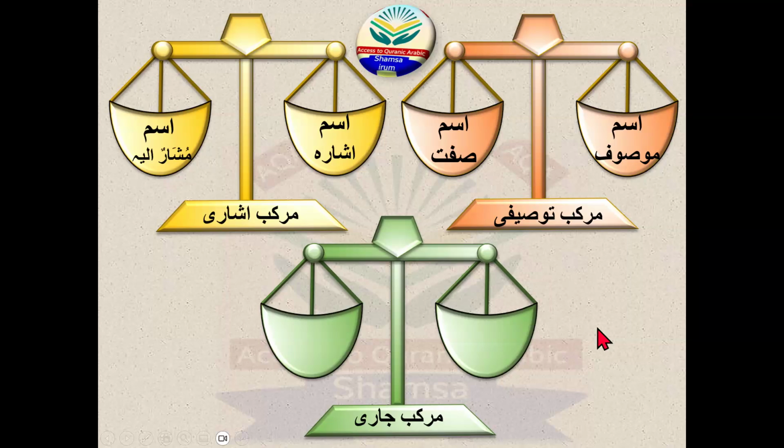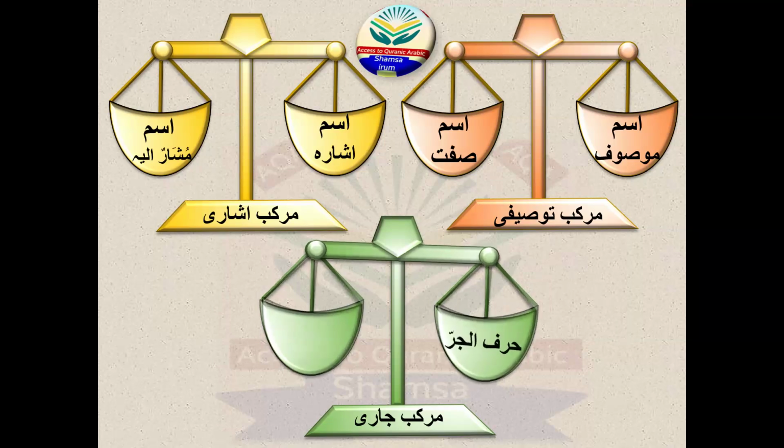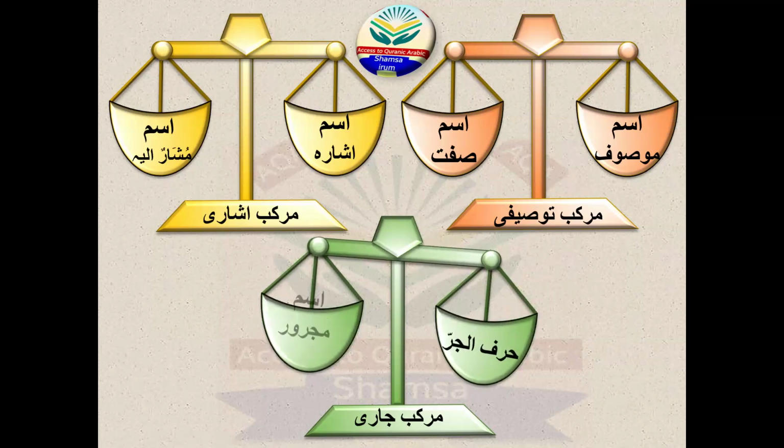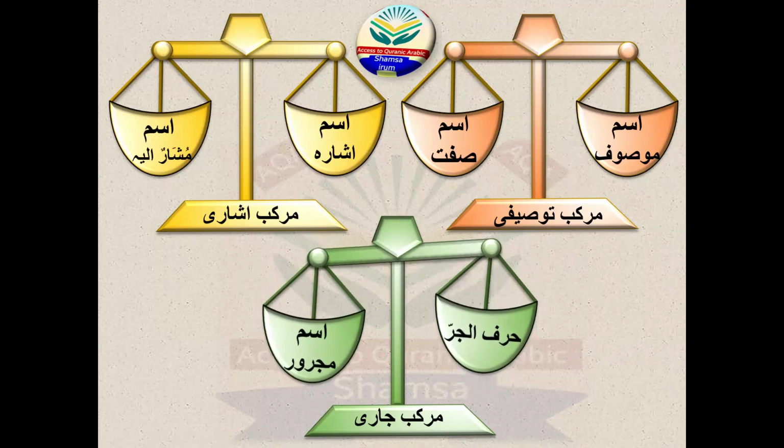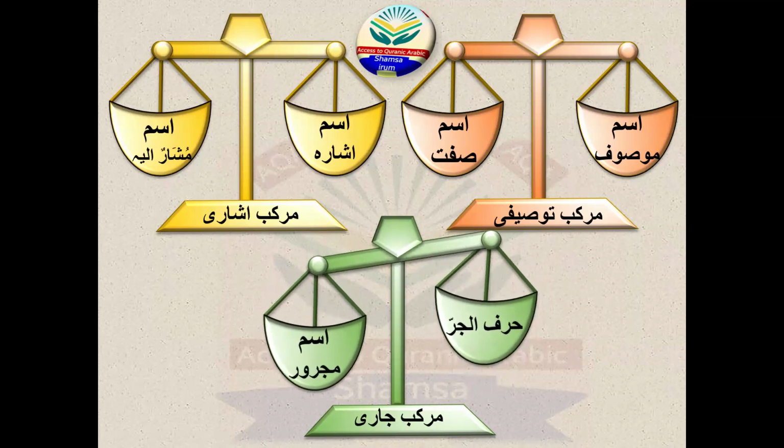Now move towards the Murakab Jari. What's the difference between the Murakab Jari and the other two Murakab? The first part of the Murakab Jari is the Harful Jar, and the other part is Ism Majrur. So I hope you understand now why I constructed these scales, because the two parts of the Murakab Jari are not equal. The first part is a particle, and the other part is a noun. The first one is the harf and the second one is the ism.